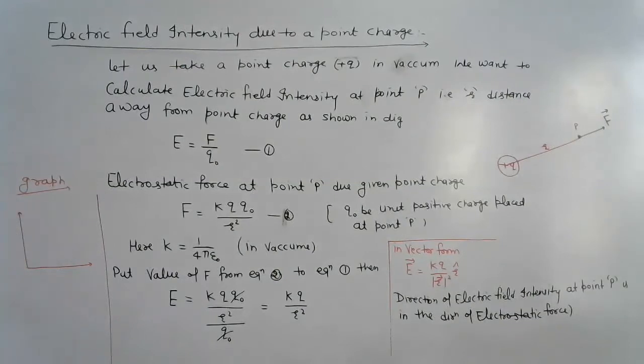We take the origin, the distance r, and electric field intensity upward, and it is like this. Keep in mind E is inversely proportional to r square. Keep in mind that this graph never touches the x or y axis.